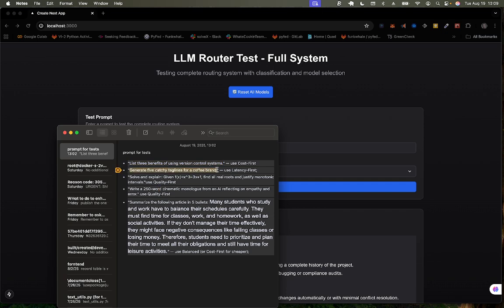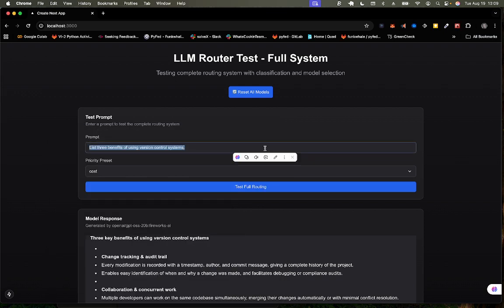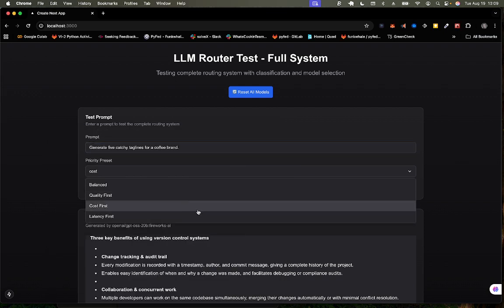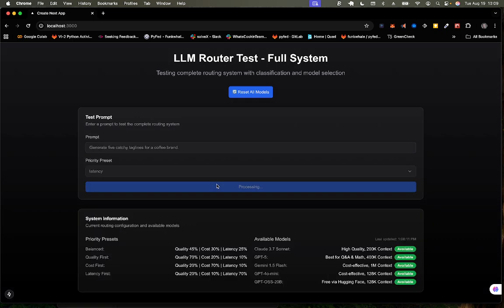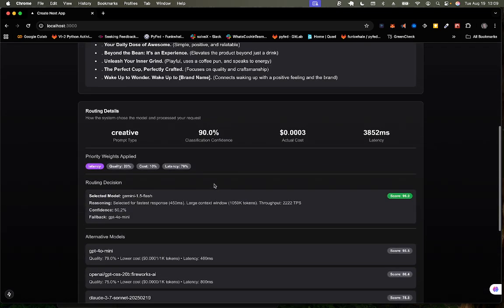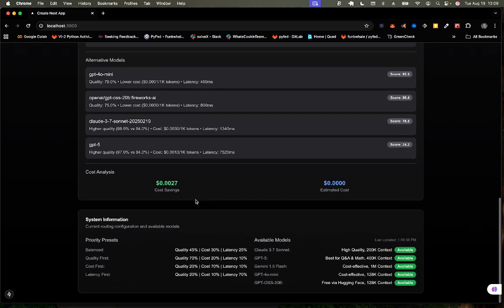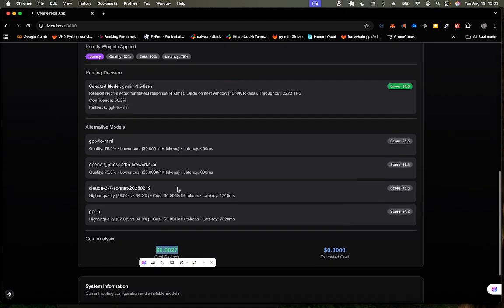Let's try this and let's use latency. If I say latency, I feel like for this, Gemini should win, or 4o mini. Oh, Gemini won this one. So Gemini, the prompt is creativity. It actually cost us, but we actually saved. We actually save. So that's one thing.